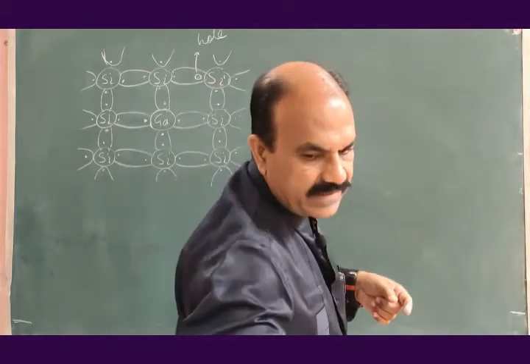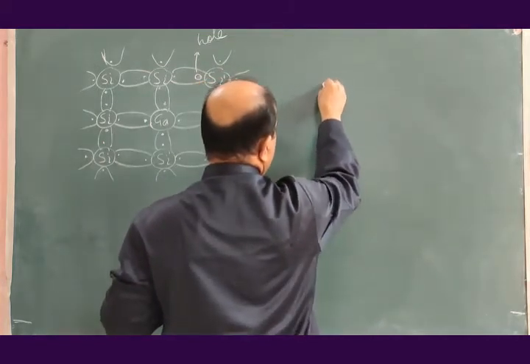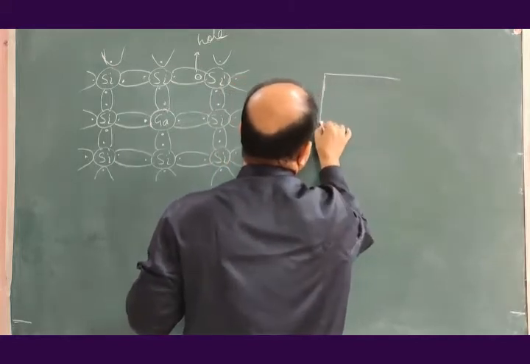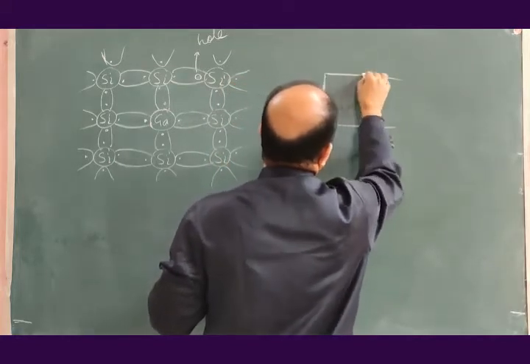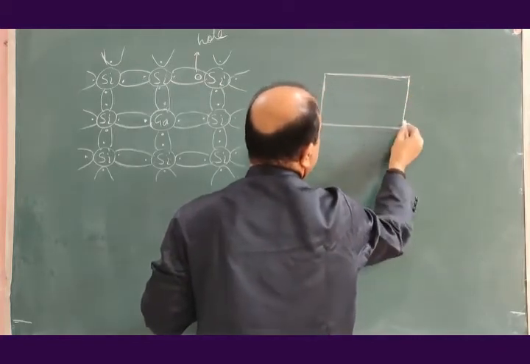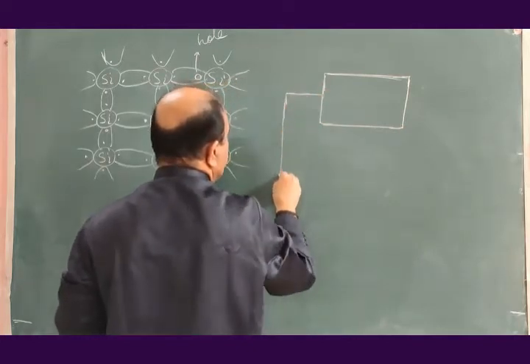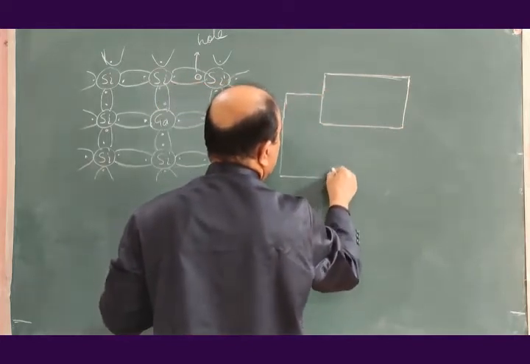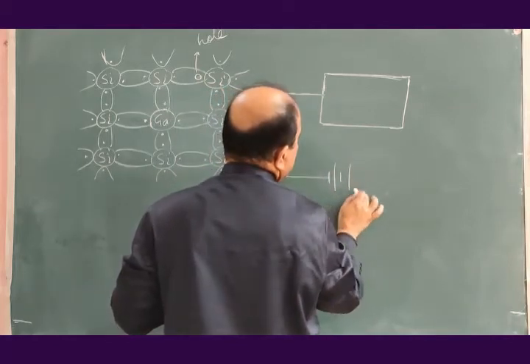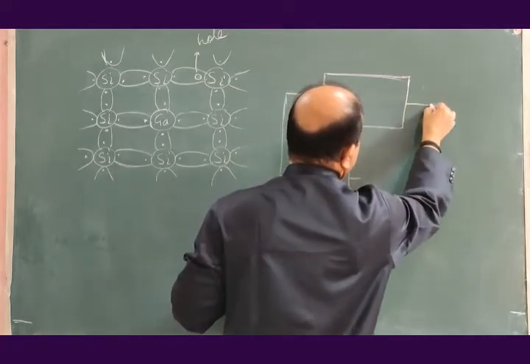Let us suppose that this is the chip of p-type semiconductor, and a battery is used to apply electrical potential to this p-type semiconductor.